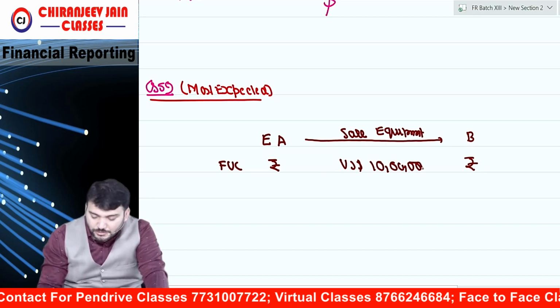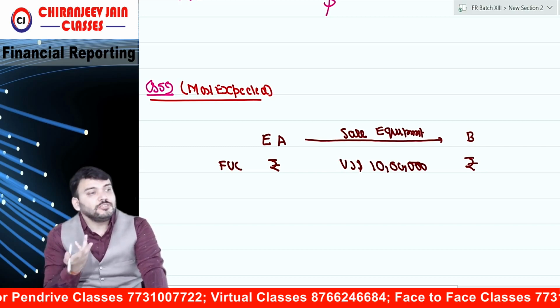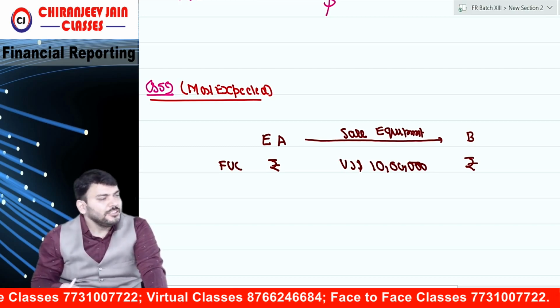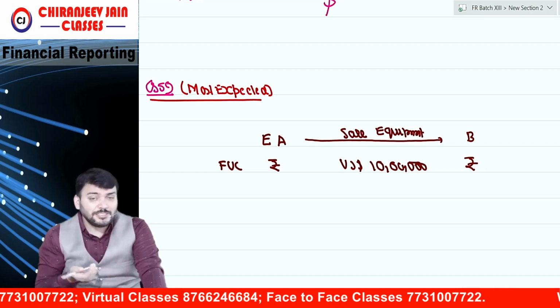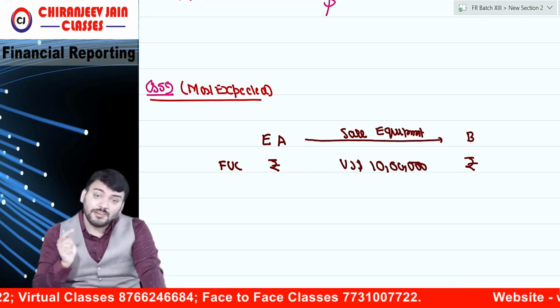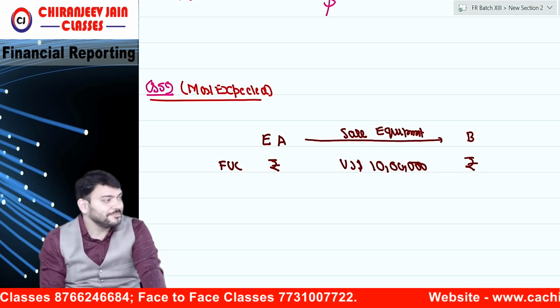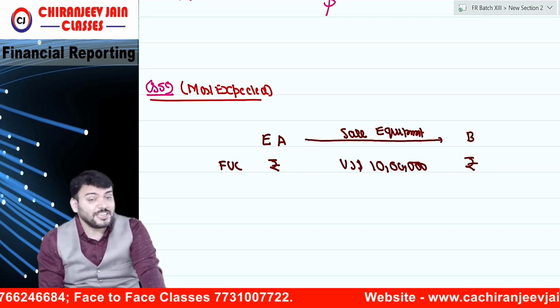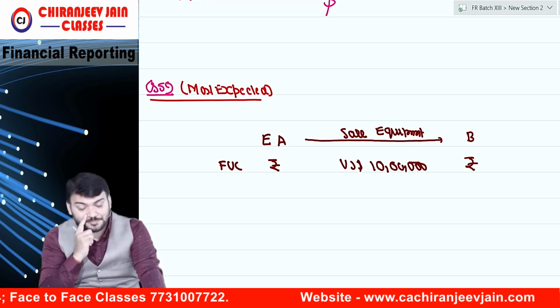Now it is getting interesting, because why US dollar 10 lakh? We also don't know. It should be rupees simply. But they want to get some fun in this. The fun is speculative profit. Are you getting it? So we need to understand whether a derivative is included or not.